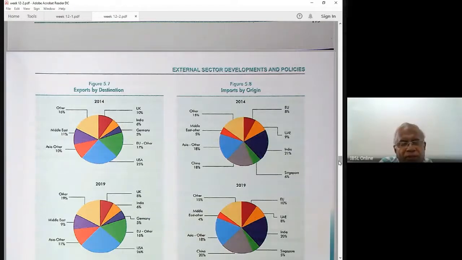This is the problem. The China we don't have. It might be included in Asia other. With China, we have a deficit. With India, we have a deficit. With Japan, we have a deficit. But with the US, we have surpluses.